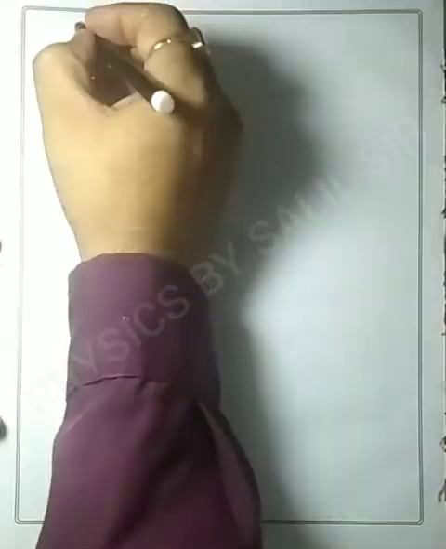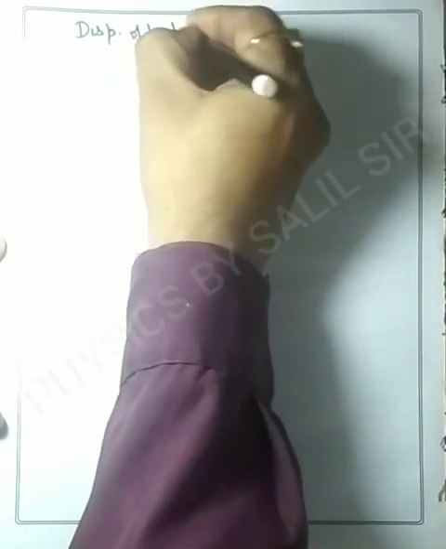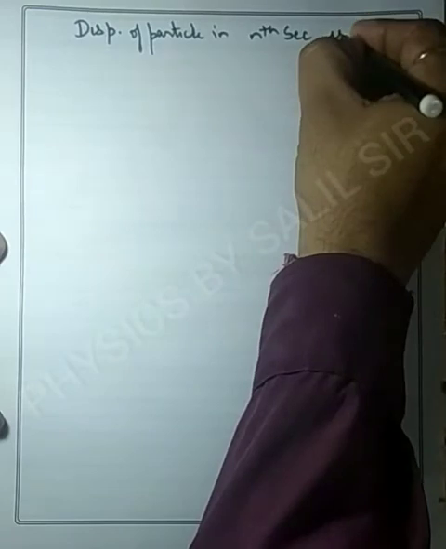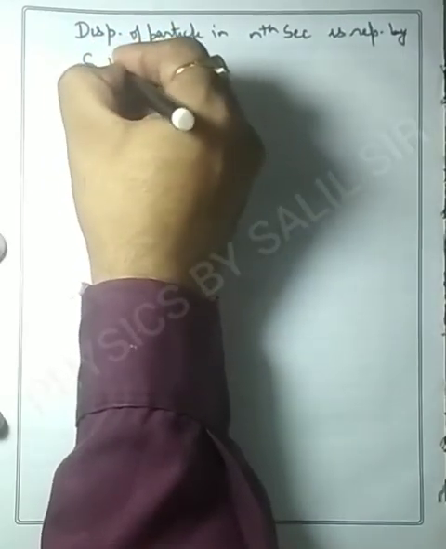Now we will prove the displacement of a particle in the nth second. Suppose the displacement of the particle in the nth second is represented by S nth.